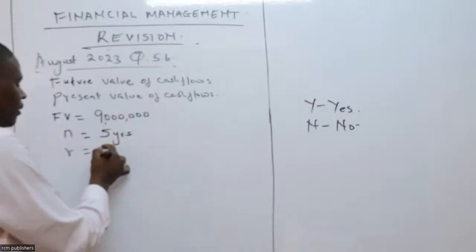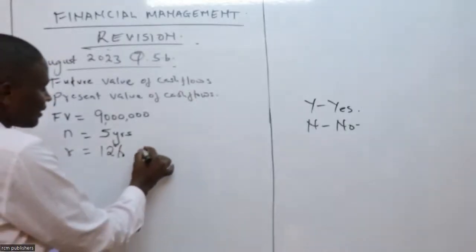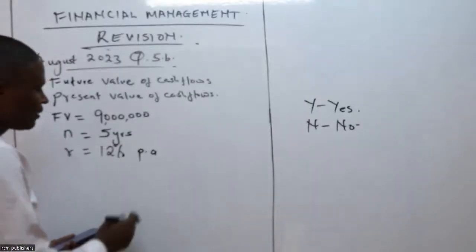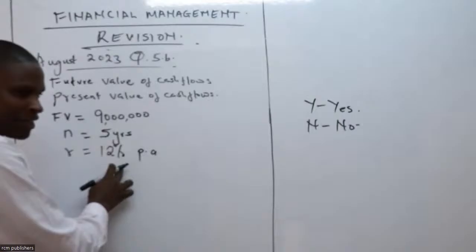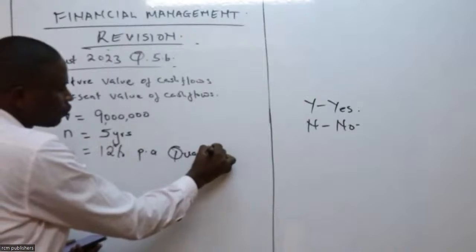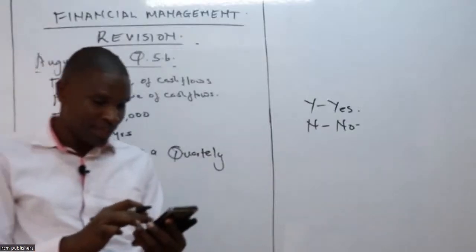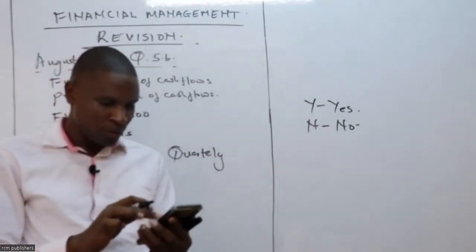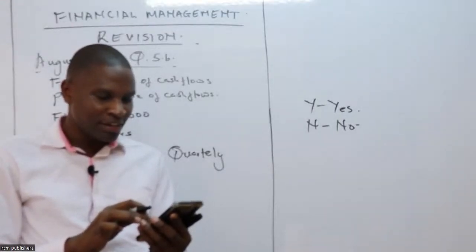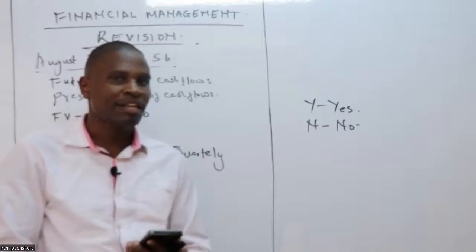Good. Now, the rate is 12% per annum, right? But this one is compounded quarterly. If you look at that question clearly, you can see that you have been told that it will be compounded quarterly, at a rate of 12% compounded quarterly. That information is important to us.